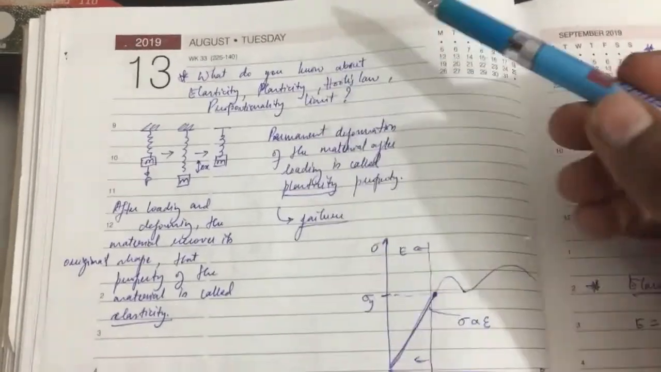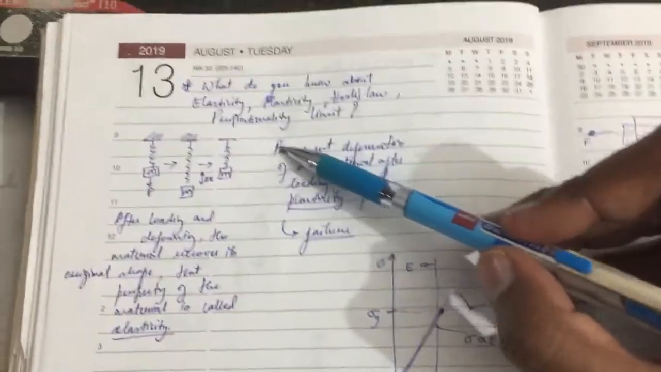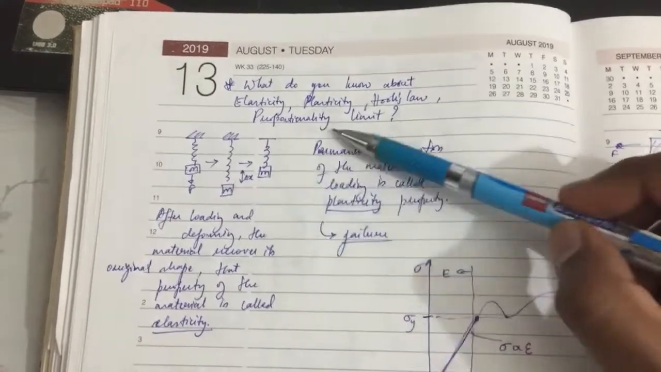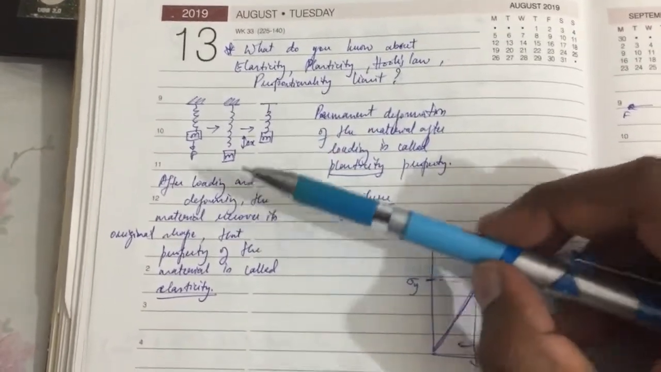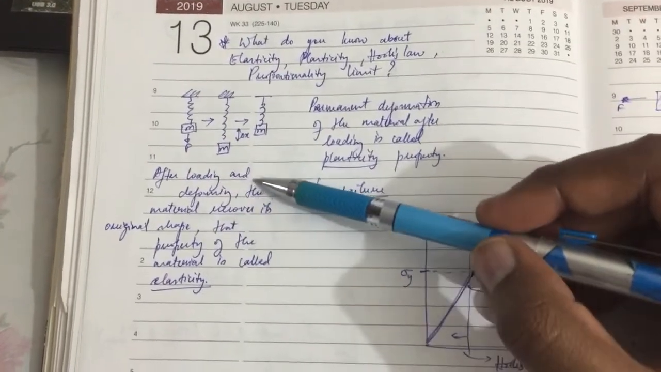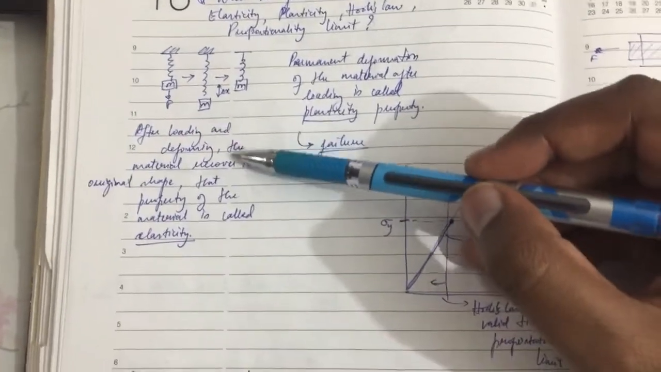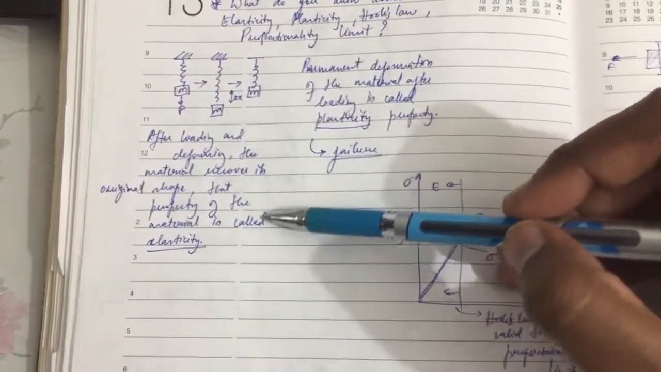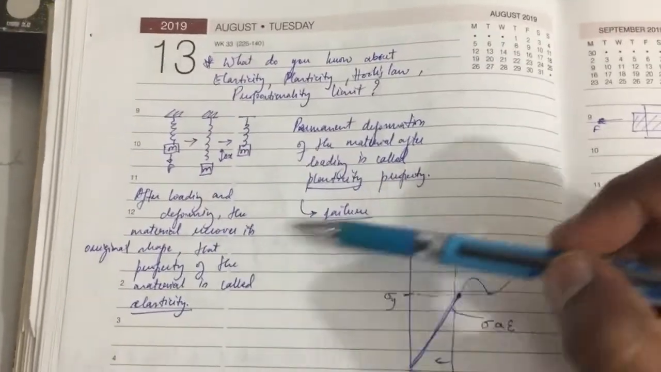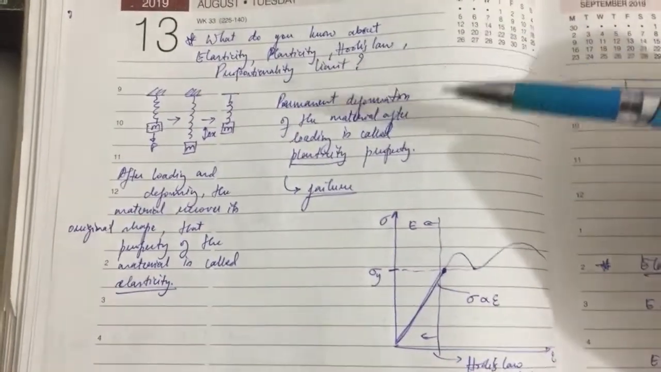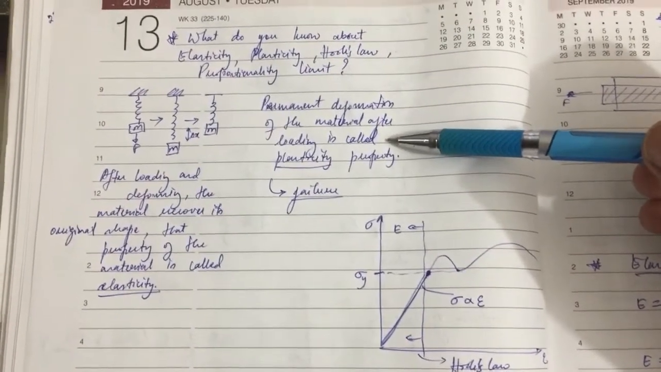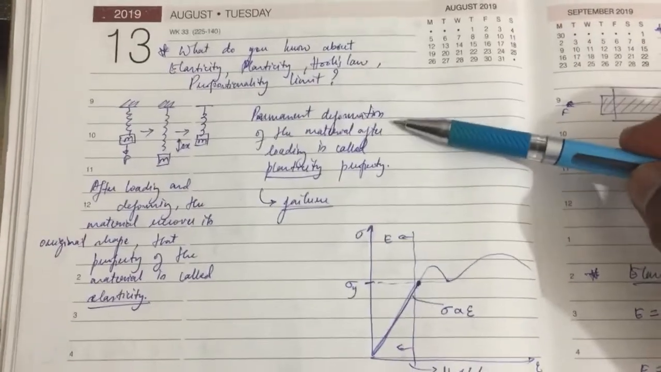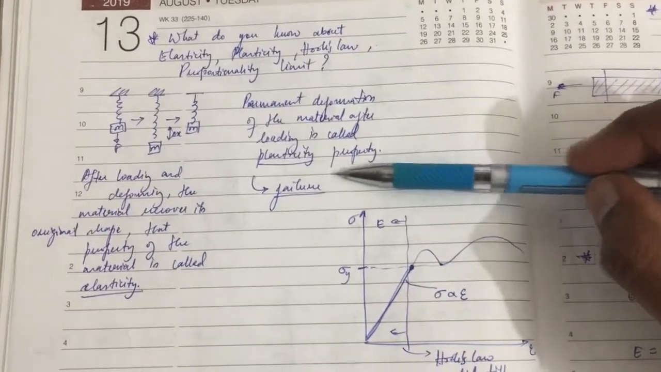So next question is, what do you know about elasticity, plasticity, Hooke's law, proportionality limit, etc.? So what do you mean by elasticity? Elasticity is nothing but the ability of the material to deform back to its original shape. That particular property is called elasticity, while plasticity means the ability of the material to stay in a permanent deformed position after applying the load.